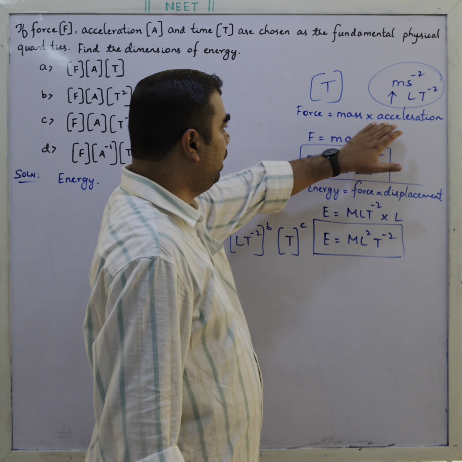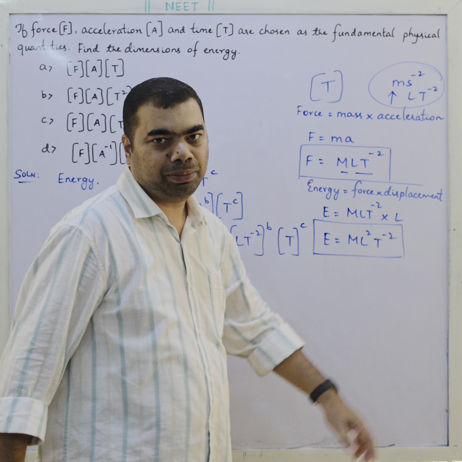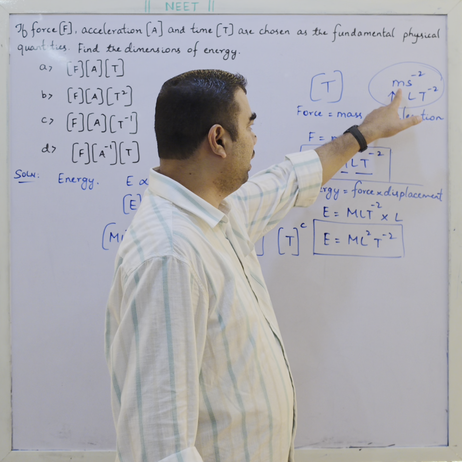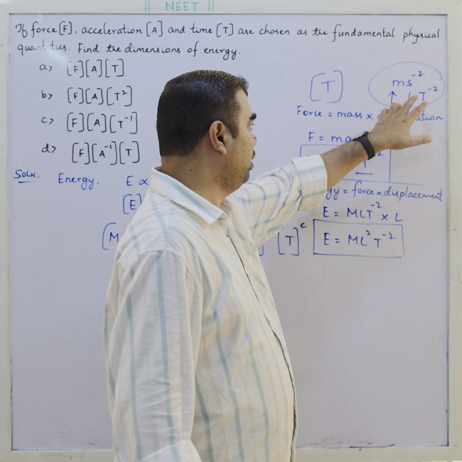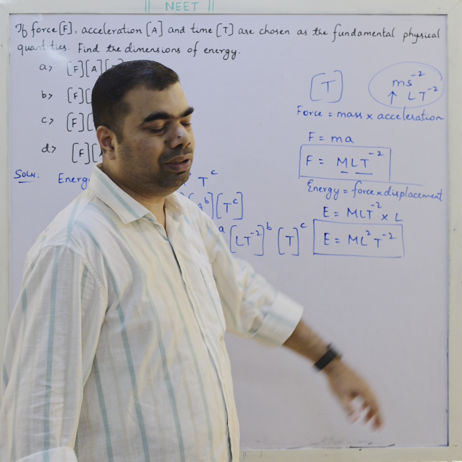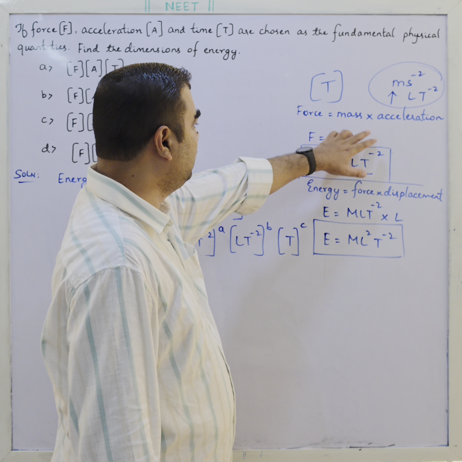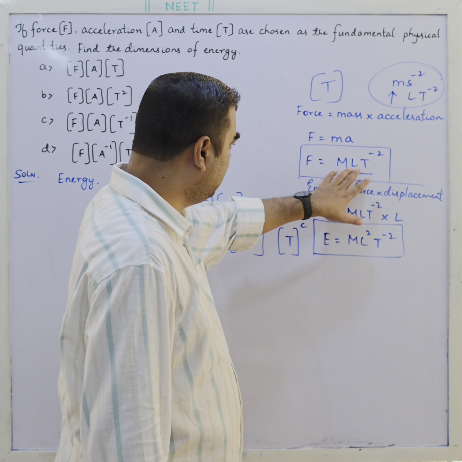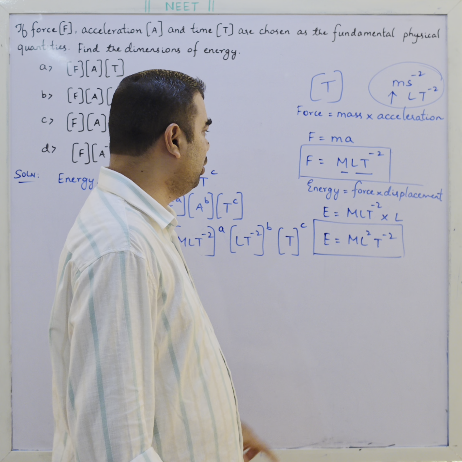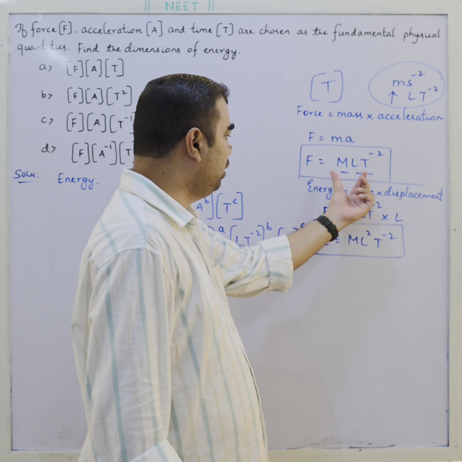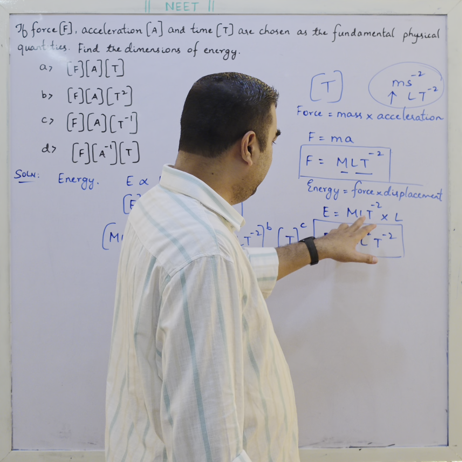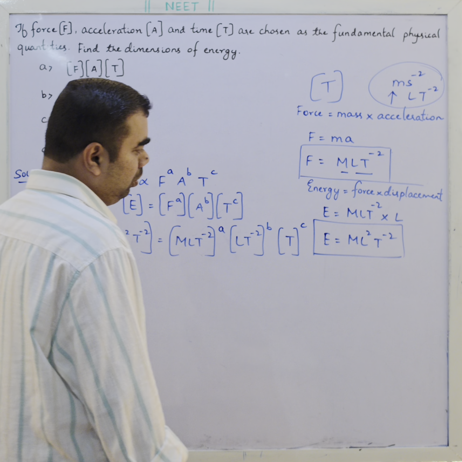So force is mass into acceleration. Acceleration's unit is meter per second square; velocity is meter per second. I can represent meter in terms of length and time in terms of seconds. Mass is M, acceleration is L T minus 2, so force became M L T minus 2. Energy is force into displacement: M L T minus 2 into length, that is L into L square. M L2 T minus 2 is energy.